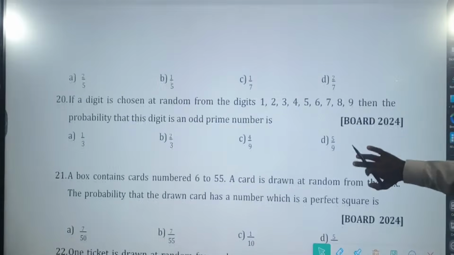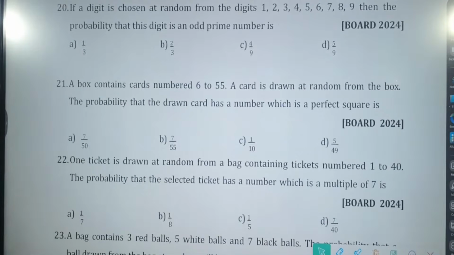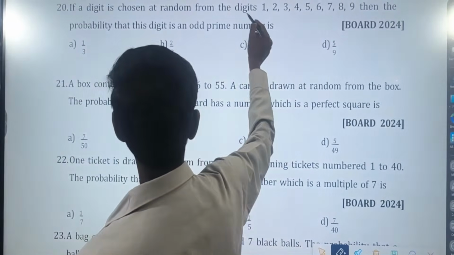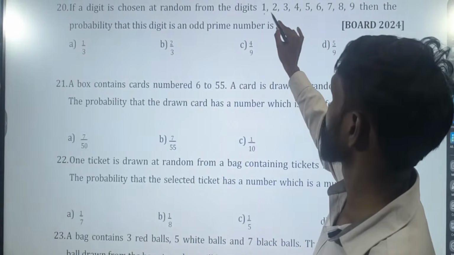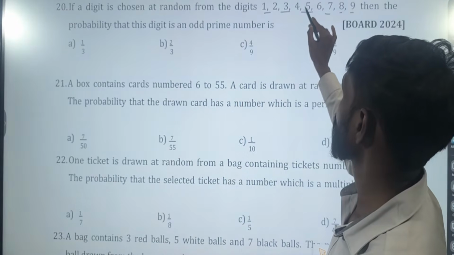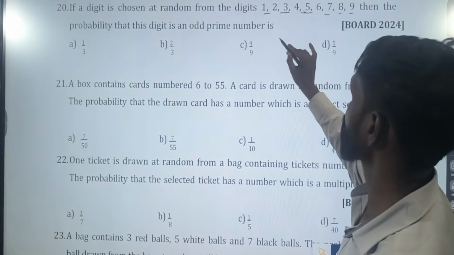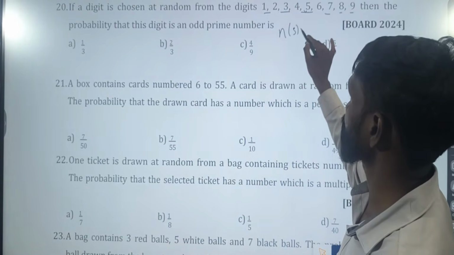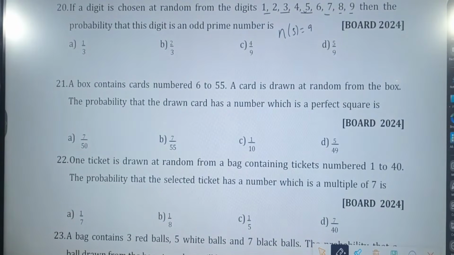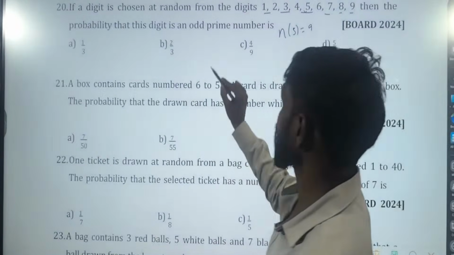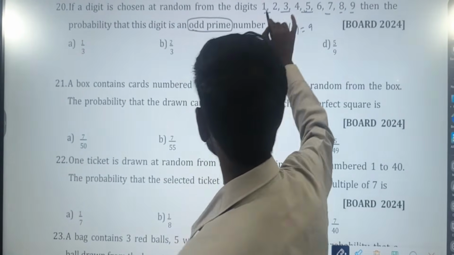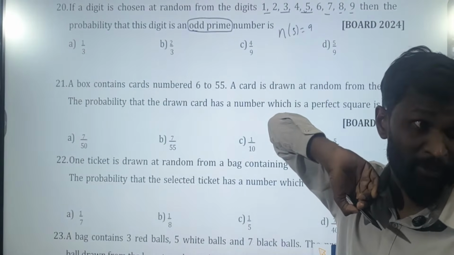Then question number 20. If a digit is chosen at random from the digits 1, 2, 3, 4, 5, 6, 7, 8, 9, totally how many numbers are there? 9 numbers. Then the probability that a digit is an odd prime number. Can I choose 1 as an odd prime number?